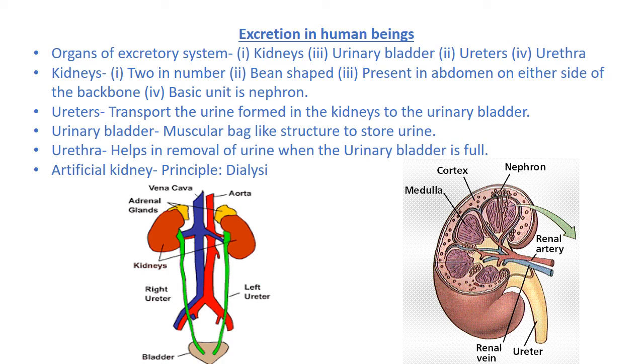Ureters transport the urine formed in the kidneys to the urinary bladder. Urinary bladder: a muscular bag-like structure to store urine. Urethra helps in removal of urine when the urinary bladder is full. Artificial kidney principle: dialysis.